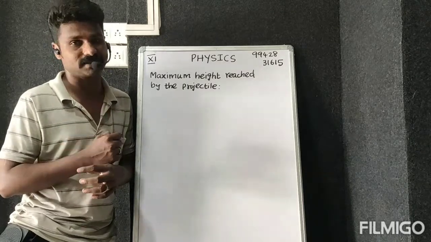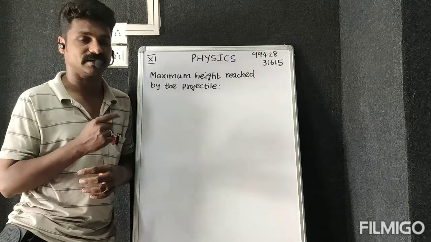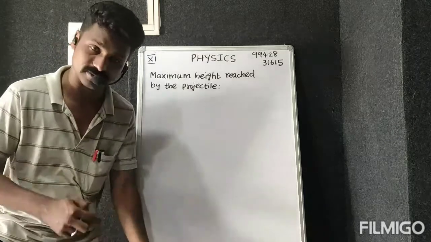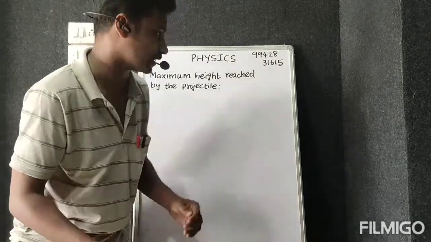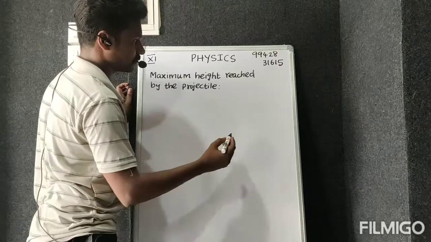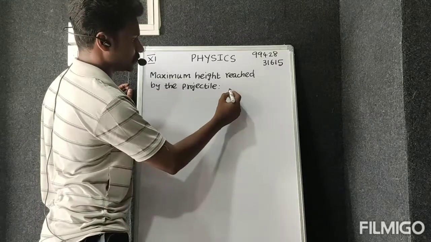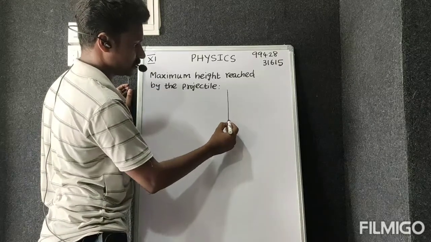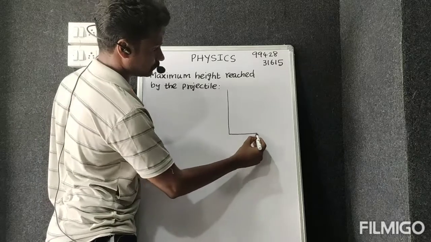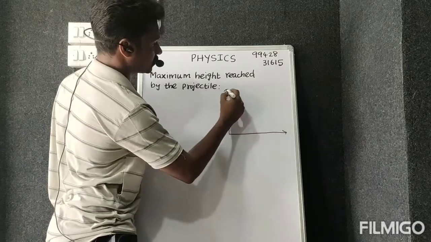The maximum height means the vertical displacement of the particle or the object. So with the help of the diagram I am going to explain with the derivation. Now let's see that. So this is known as the x and y axis.